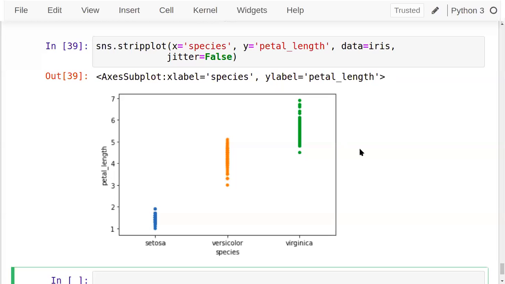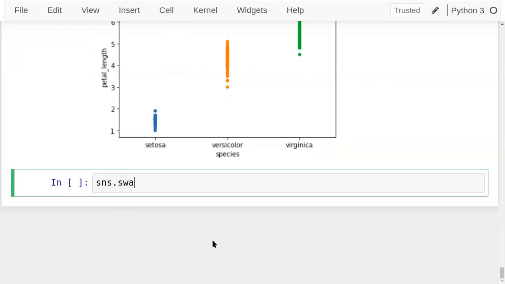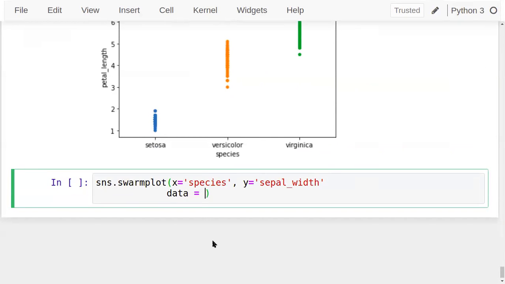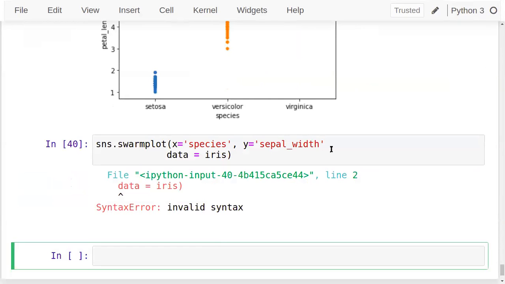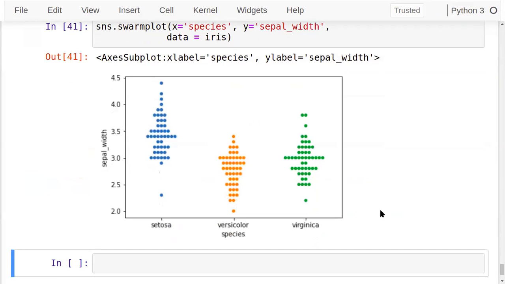So to avoid that, we'll make use of another kind of plot which is called the swarm plot. All the data was positioned on jitter, but now I have separated it.